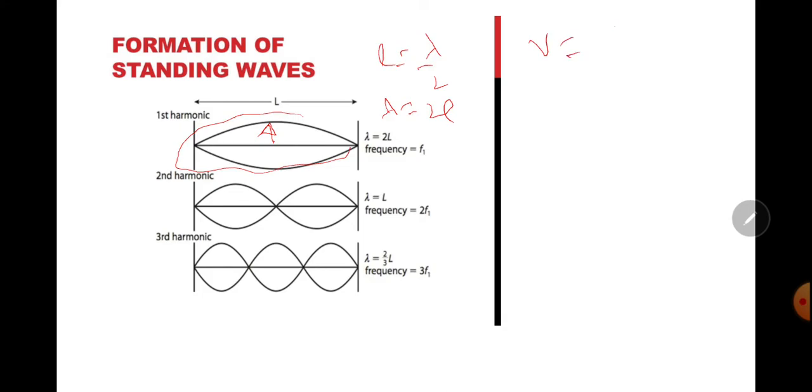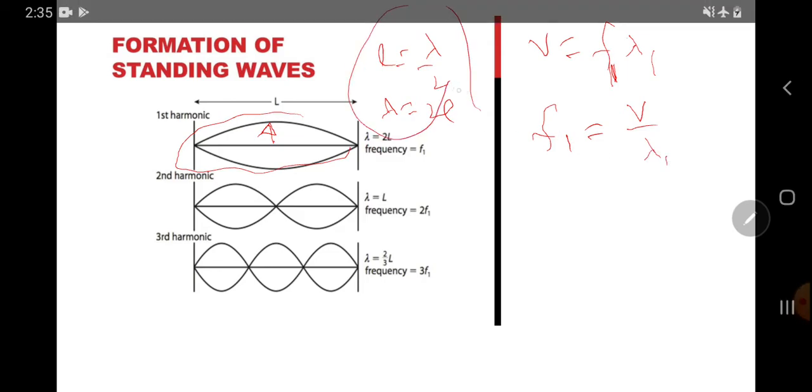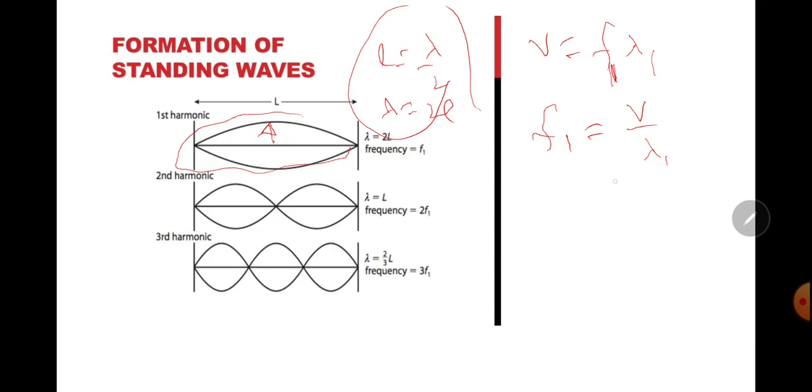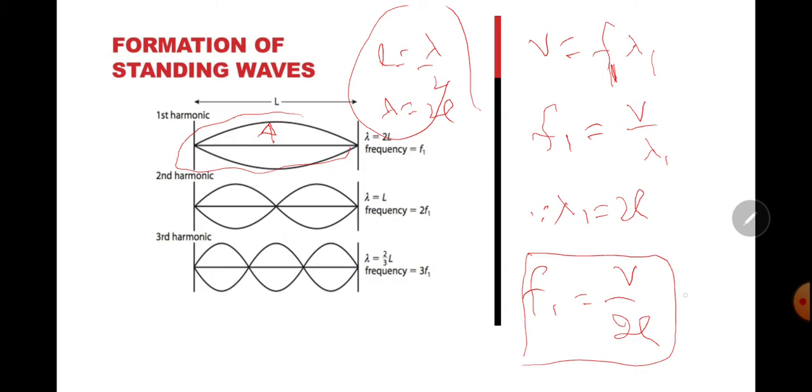As we know that V is equal to F lambda. This is the first case, so I will write F1. F1 is equal to V by lambda 1, first case. In the first case lambda 1 is equal to 2L from the diagram. So F1 will be equal to V divided by 2L.